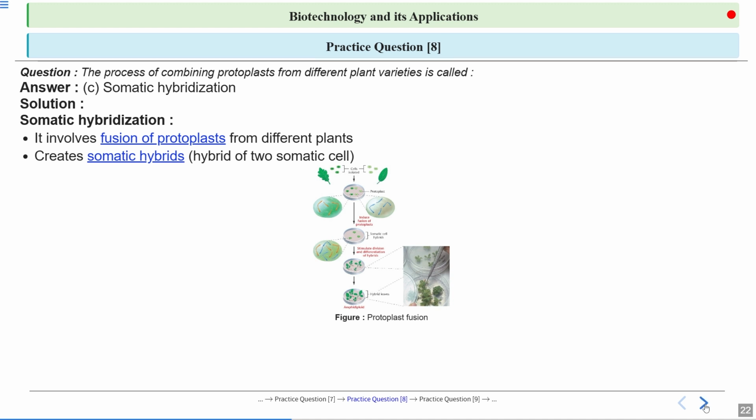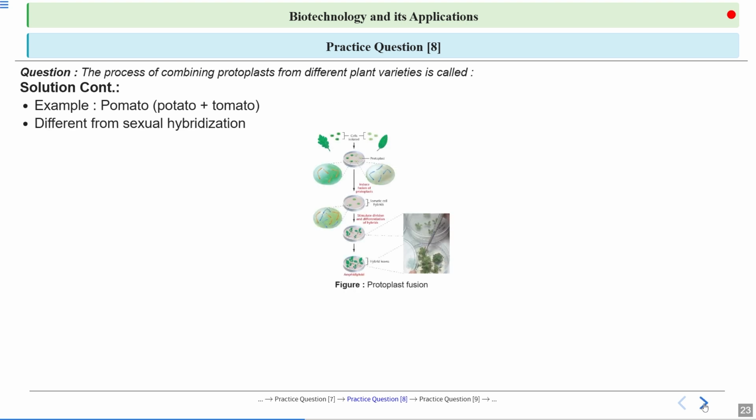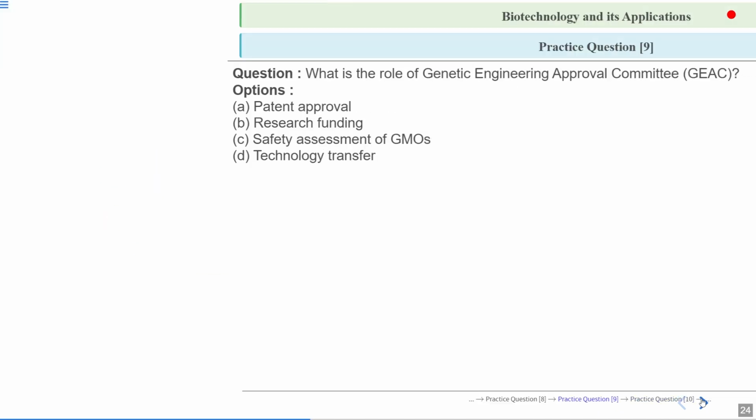This is what we call protoplasm fusion. An example is pomato, which is the protoplasm fusion of potato and tomato. It is very different from sexual hybridization. It is protoplasm hybridization, that's why we call it somatic hybridization.